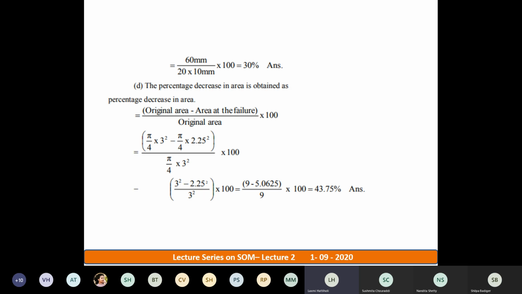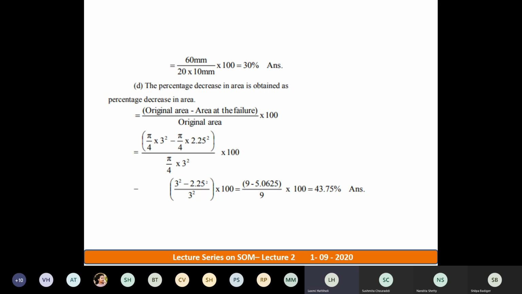Okay. Next, percentage decrease in the area. That was percentage increase in the length. Now the last calculation is percentage decrease in the area. Okay. So the formula is original area minus final area, or area at the failure, divided by original area into 100. So you know what is original area, it is already calculated.